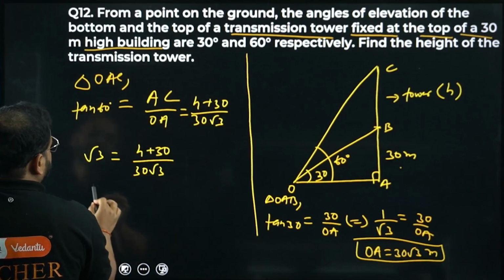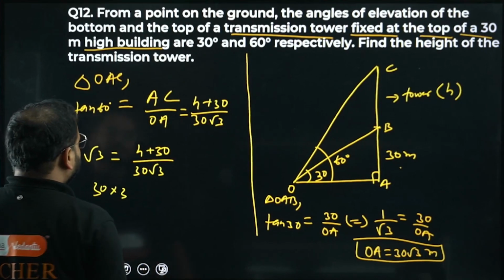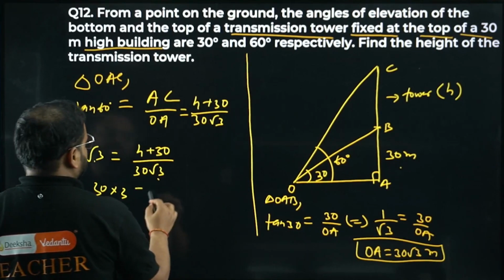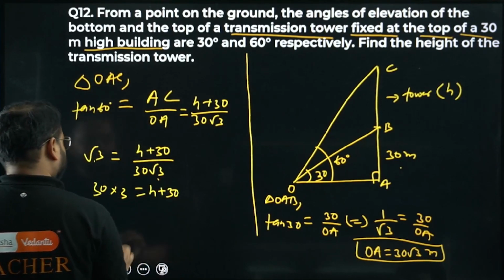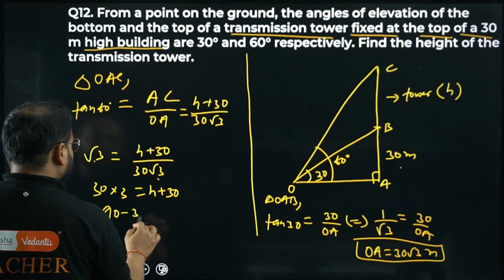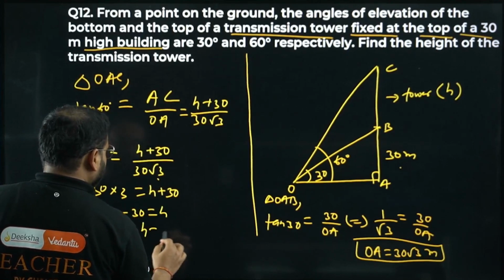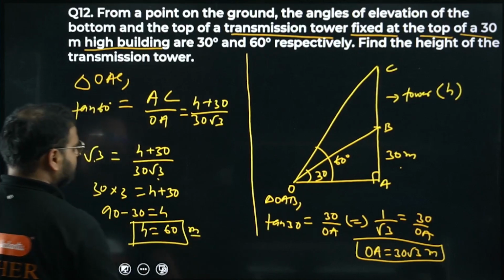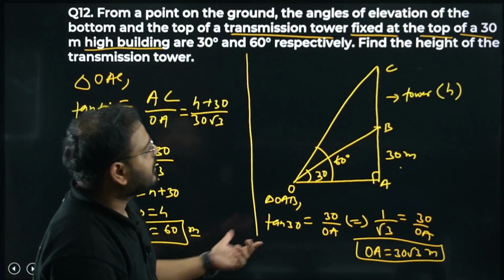Cross multiply 30 into 3. How come, sir? Root 3 into root 3 will be what, bacha? 3 only, na? So 30 into 3, so 90 minus 30 equals H. H equals 60 meters. 60 meters is my tower's height.